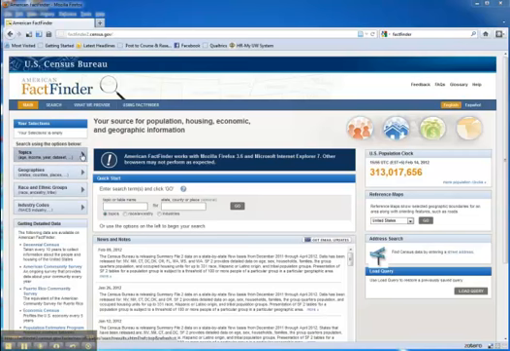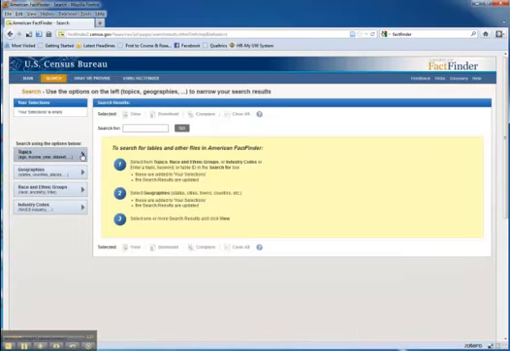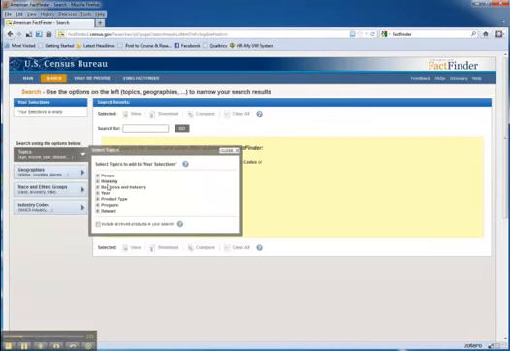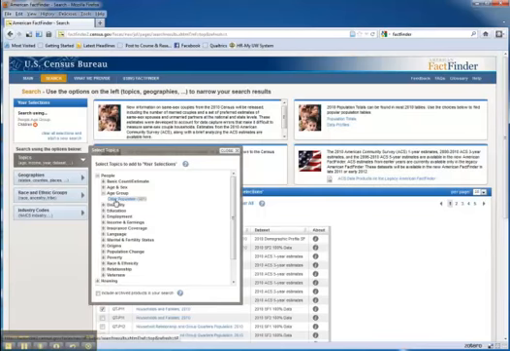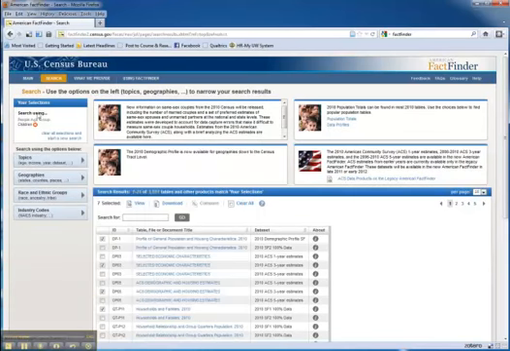We'll start out by looking at topics. And when I click on it, it gives me some options. What kind of topics do I want? And I'm thinking about children, so they're going to be under people. I'll click to expand the children option, and not sure which one of these to choose, but I'm going to go with age group because I'm looking for people as defined by an age group, and there we have an option for children. So I'm going to click on that, and you'll notice that it took that option and put it in my selection box there.